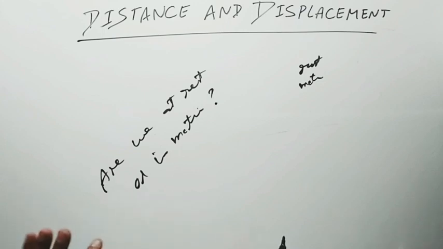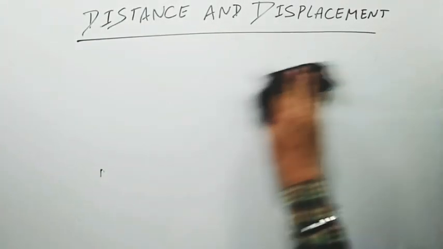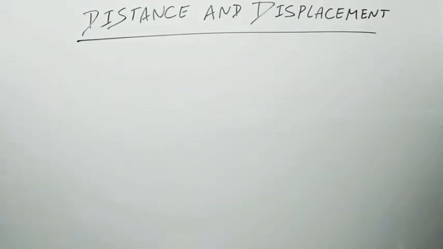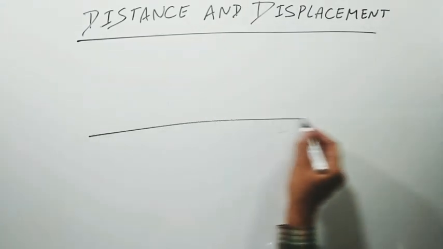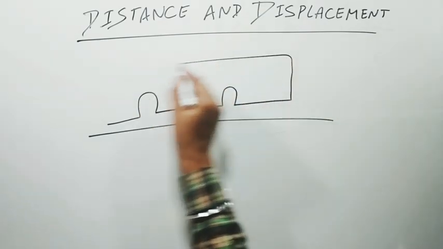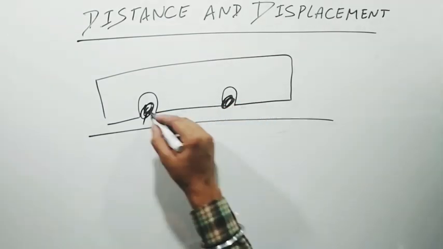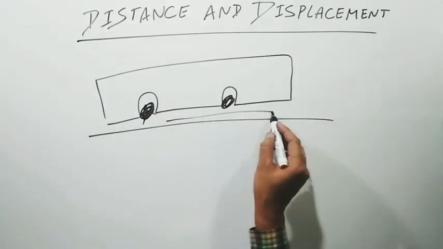Let us discuss the concept of whether we are at rest or in motion. But keep in mind, nothing in this universe is at rest. Everything is moving. Okay, so to understand the answer to this question, let us consider an example. Suppose a bus is moving on a road. This is a bus and it is moving on a road.